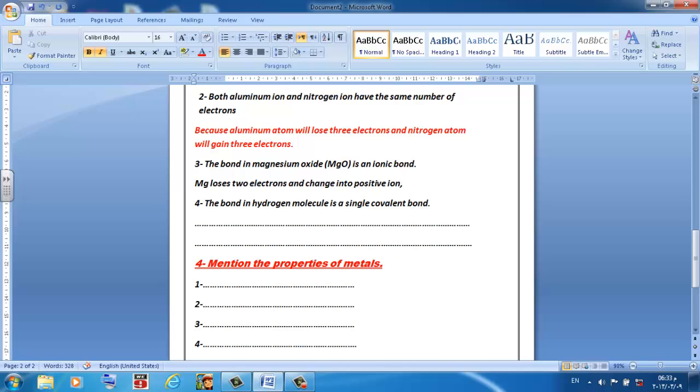So Mg loses 2 electrons and it changes into a positive ion.